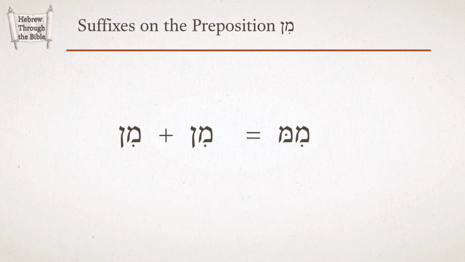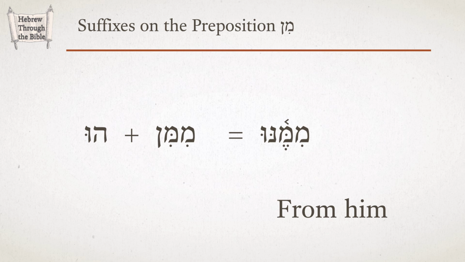What happens with this preposition is this. It seems that in many of the forms, the preposition is actually doubled before the suffix is added. It is as if there are two mins, and the nun of the first min assimilates into the mem of the second. Also, the form from him may look unusual to us.